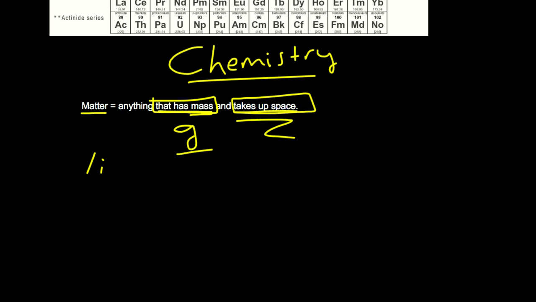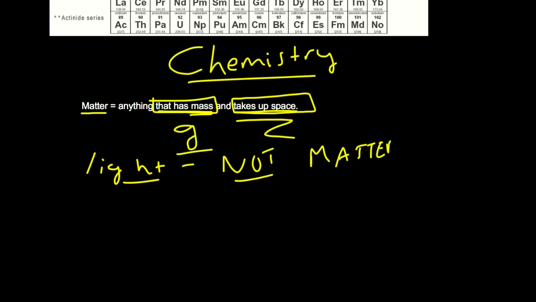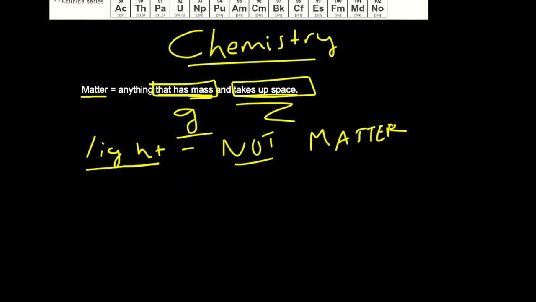Light is not matter, because it doesn't weigh anything. There's no mass of light, and there's a reason for that, but that goes beyond the scope of chemistry. Light does not have mass, so it's not matter. Rather, it does take up space, believe it or not. Yes, it does take up space.